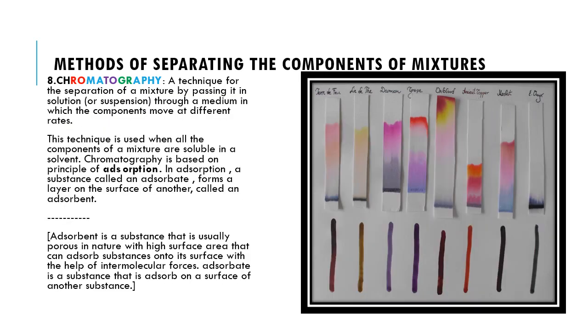Now we will take the last method of separating the components of mixture, and that is chromatography. Chromatography in simple words means color writing. Chroma means color and graphy means writing. It was first discovered by a Russian scientist in 1903, and it was used primarily for separation of plant pigments such as chlorophyll. But now it is being used in the chemistry lab for chemical analysis.